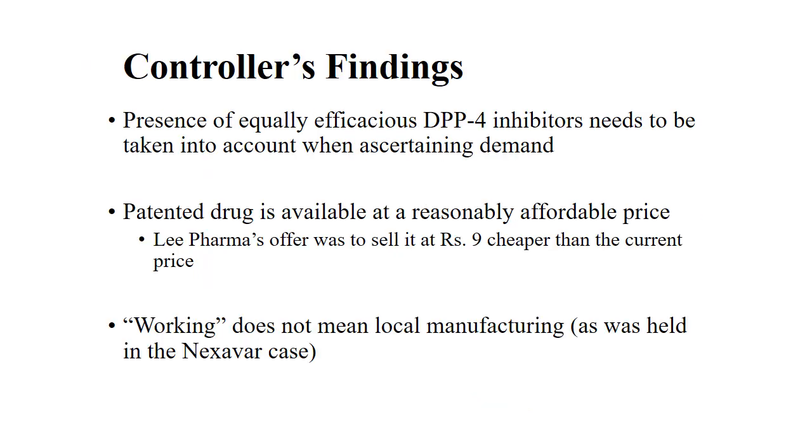This is the controller's findings. The presence of equally efficacious inhibitors needs to be accounted for when ascertaining demand. The patented drug is available at a reasonably affordable price. Lee Pharma would offer the drug at a cheaper price of rupees 9, which would be current in the prices. Working does not mean local manufacturing.